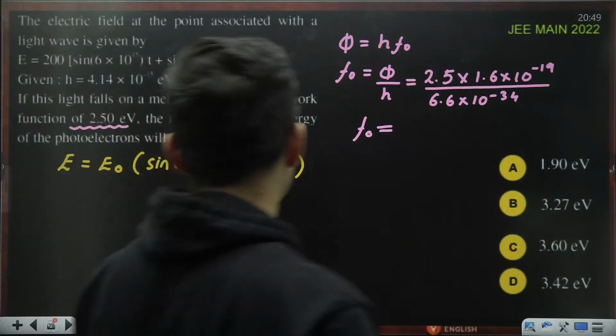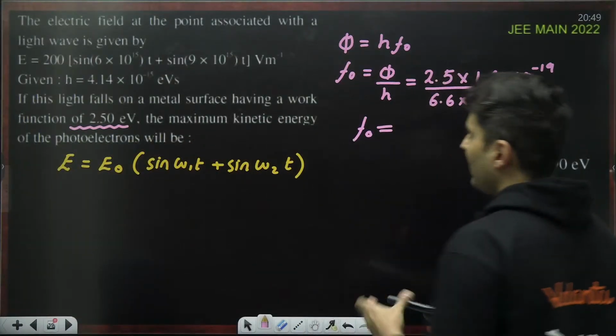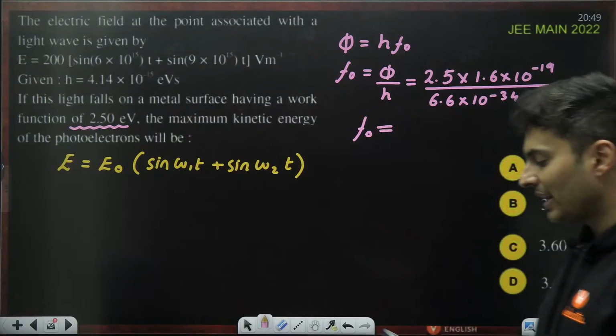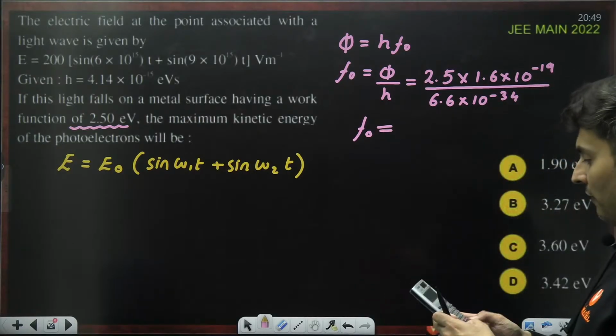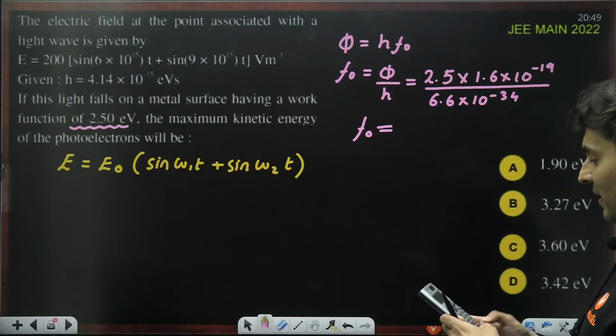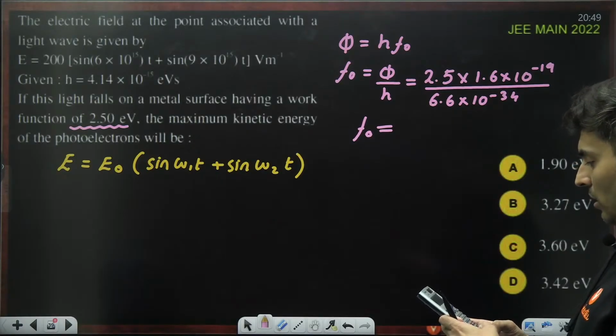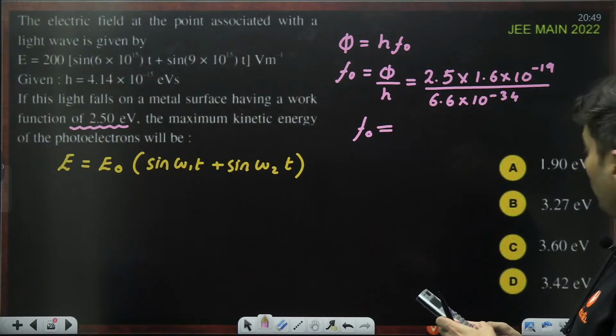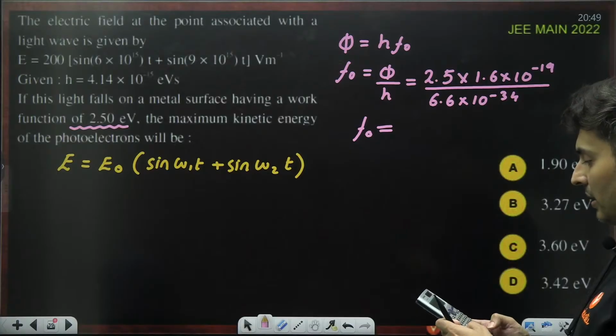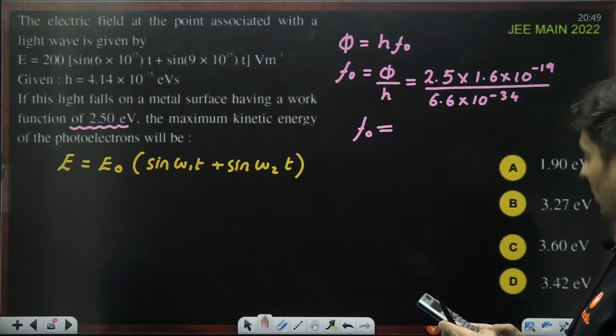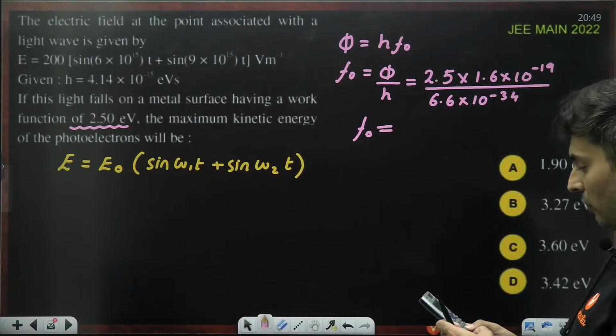From this, we'll get an idea. 2.5 into 1.6 divided by 6.6 into 10 to the power minus 19 divided by 10 to the power minus 34.